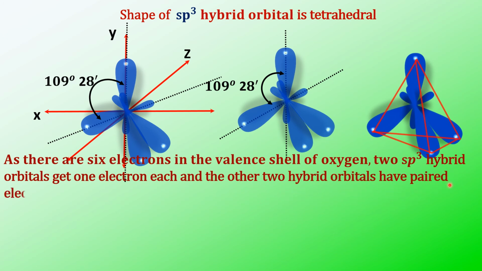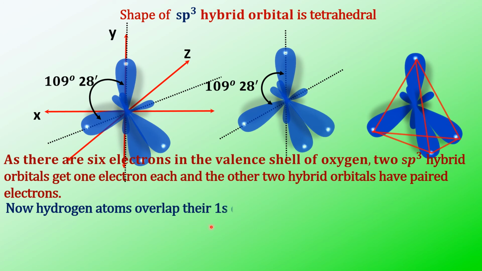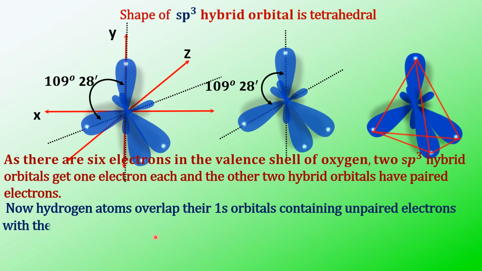And now these sp3 hybrid orbitals will overlap with the s orbitals of hydrogen. Because hydrogen has 1 electron in the s orbital, that 1s orbital will overlap with the sp3 hybrid orbital containing unpaired electrons. So two bonds are formed.